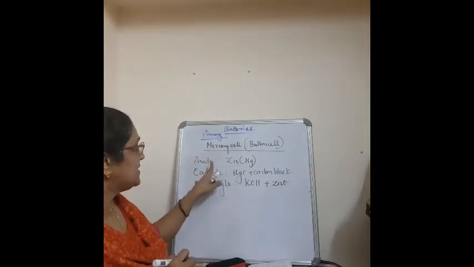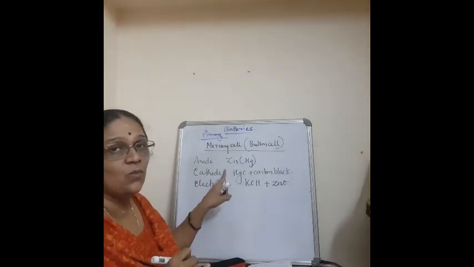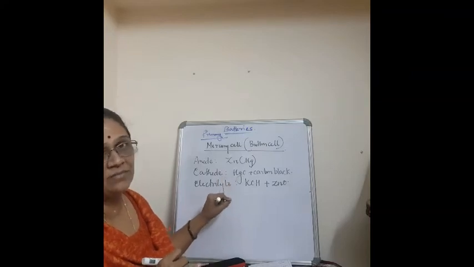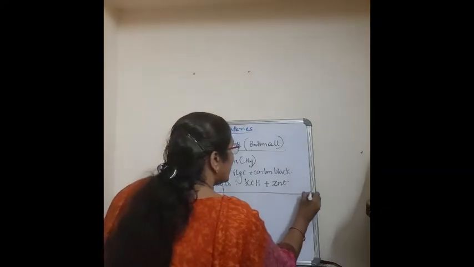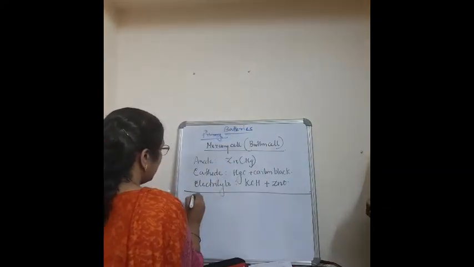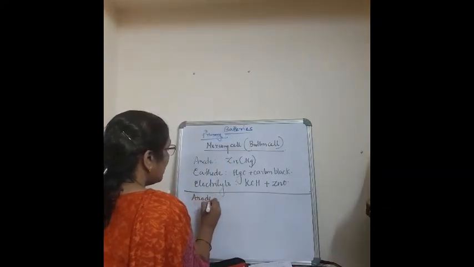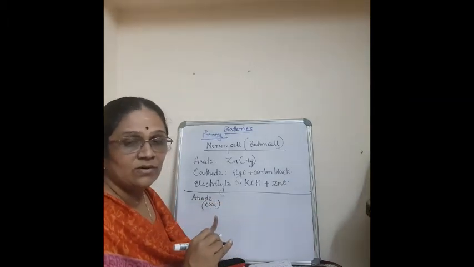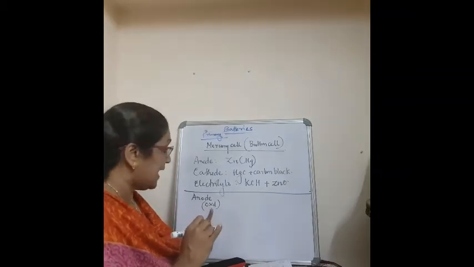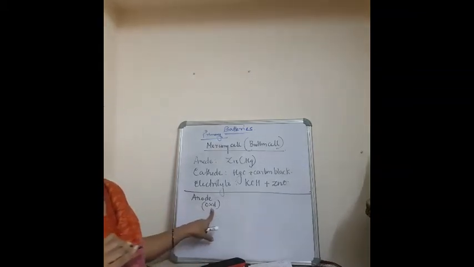Now, we will see what the anodic reaction is and what the cathodic reaction is. We will write the anodic reaction as well as the cathodic reaction. Now, what happens in the anode? Oxidation happens in the anode, isn't it?